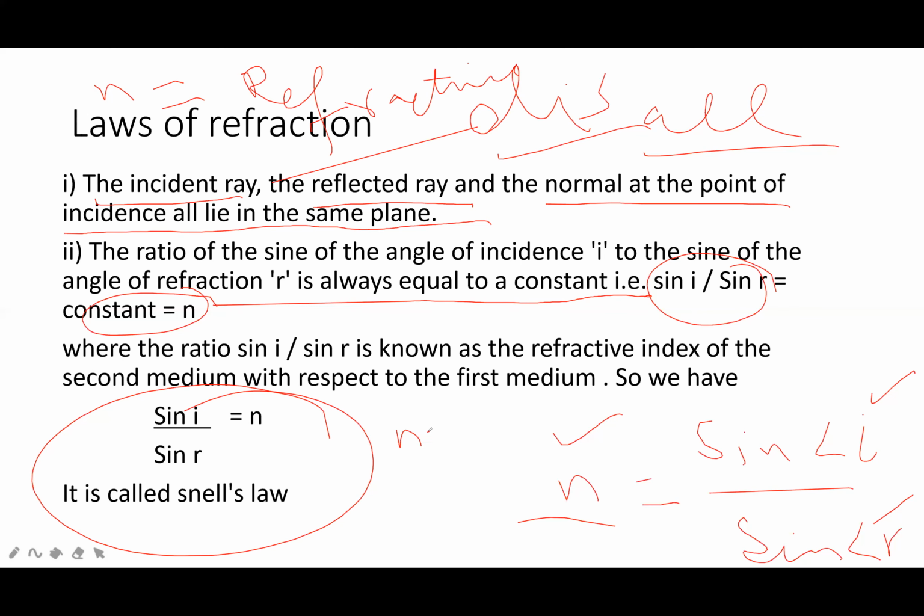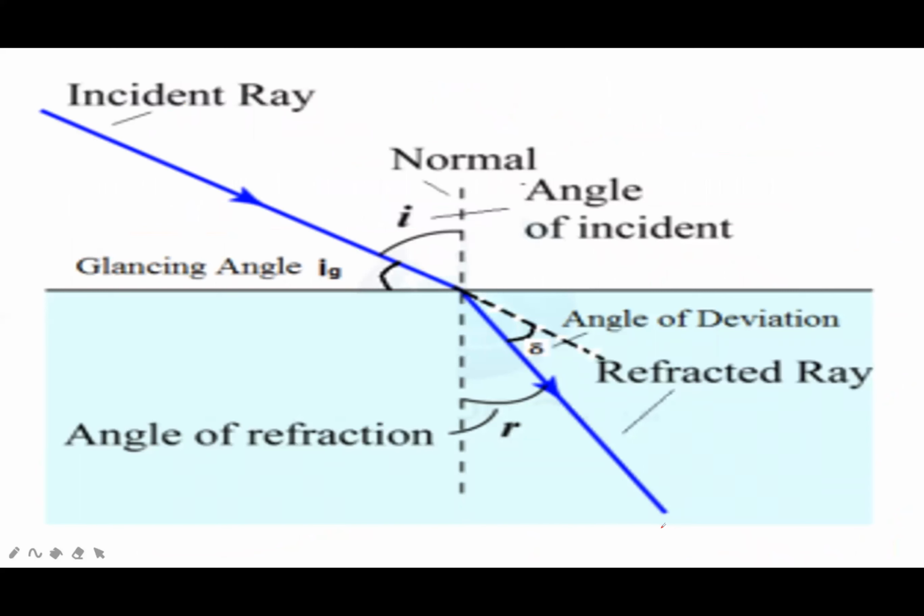If refractive index is 1, light ray will not bend. If it is 2, light ray will bend. If it is 3, light ray will bend more. If it is 5.5, it will bend more as compared to the other cases. So refractive index basically gives the idea how much the light ray will bend when it enters from one medium into another medium, how much the light ray will deviate from its original path.